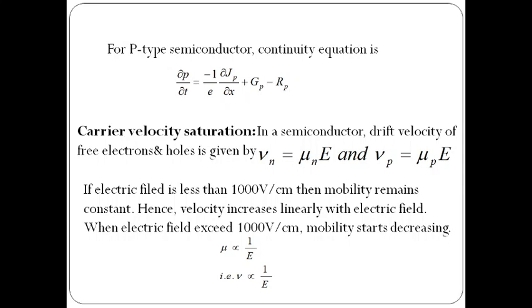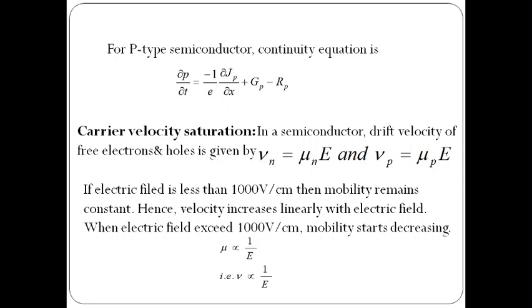Next, carrier velocity saturation. In a semiconductor, the drift velocity of free electrons and holes is given by, we already know, the velocity of the electrons Vn equals mobility into electric field. Vp is the velocity of holes, it is the mobility of the holes into electric field. If the electric field is less than 1000 volt per centimeter, then mobility remains constant. Hence, velocity increases linearly with electric field.